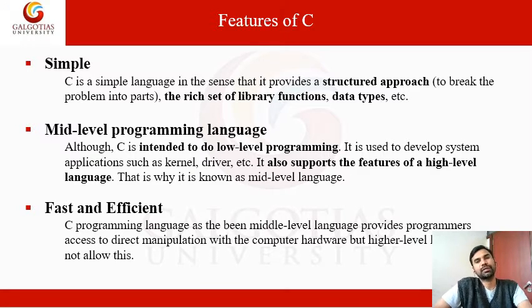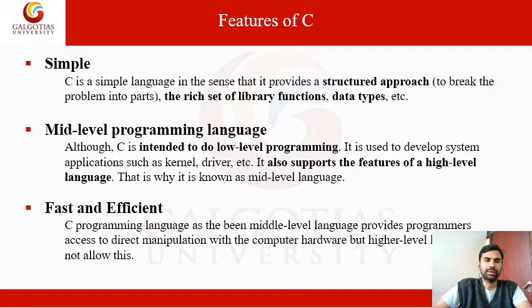The second feature is that it is a middle level programming language. There are two kinds of language: a high level programming language and a low level programming language, and then the middle level programming language. What is a low level programming language?